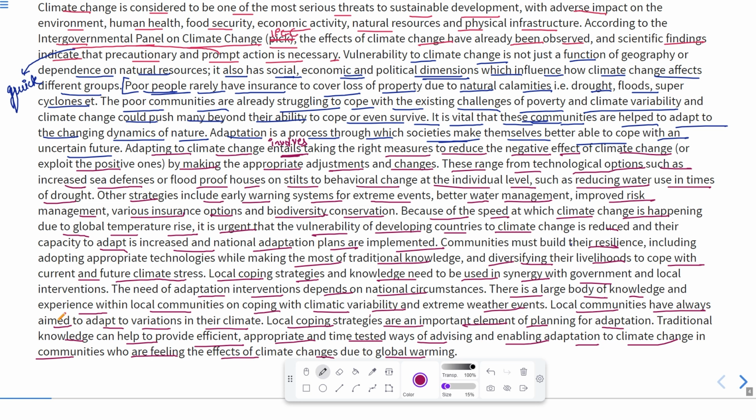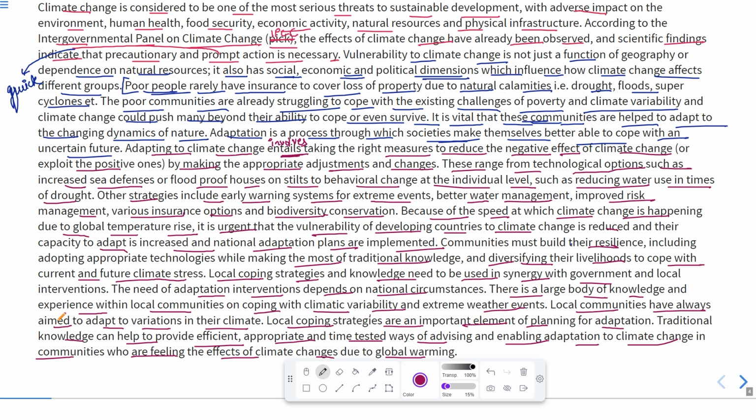I hope you understood the entire passage very well, and I have tried to make you know the meaning of each and every word. This is very important for all of you to notice, actually, what the passage is about. What makes the passage difficult is just the use of words or the style of writing. If we know the meaning of each and every word given in the passage, we are able to figure out the meaning of that passage, and that will make us figure out the questions easily.